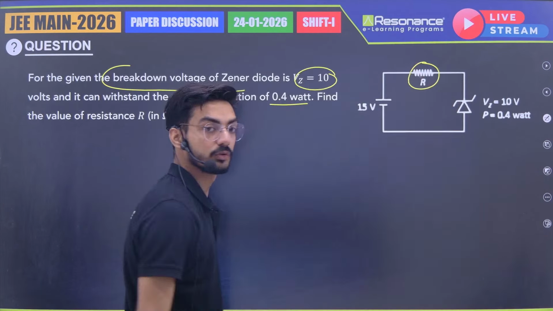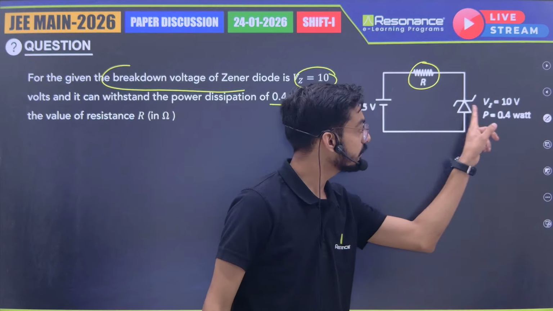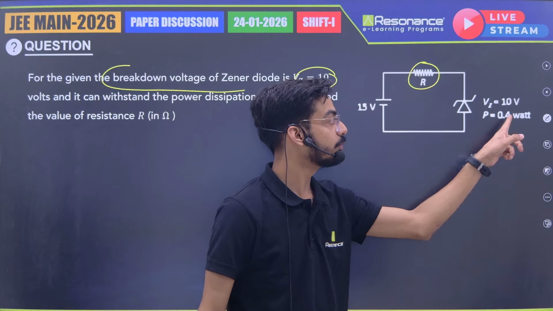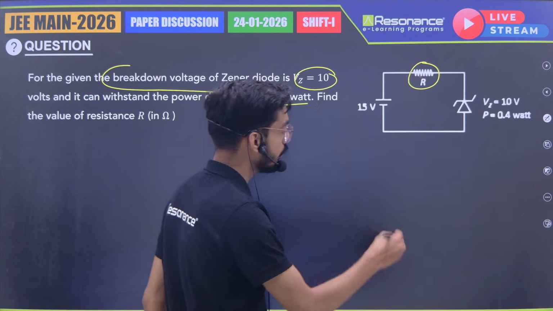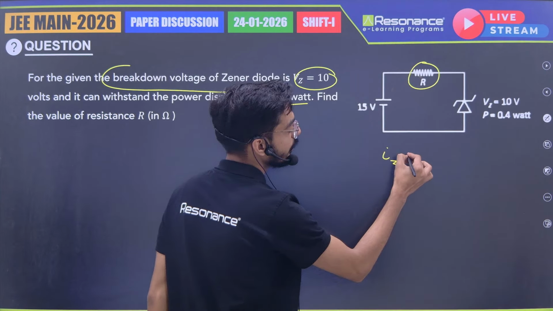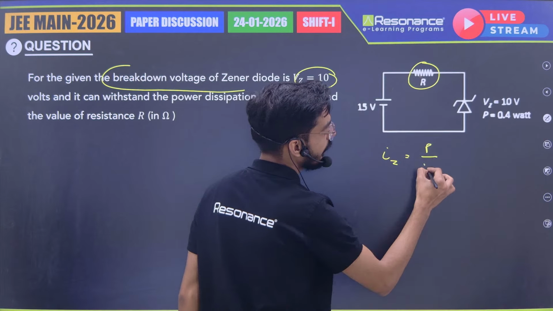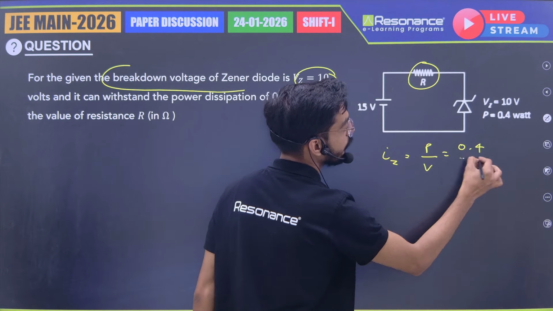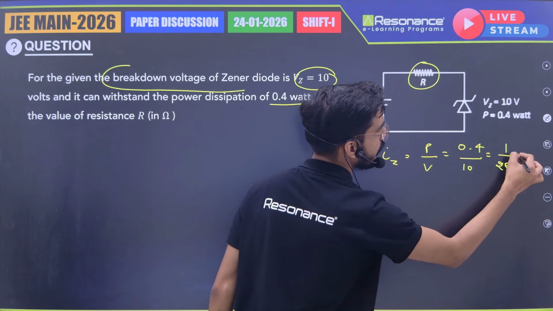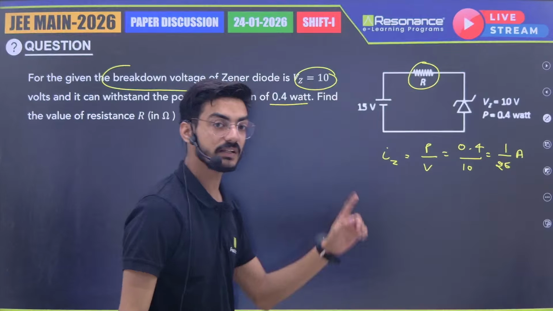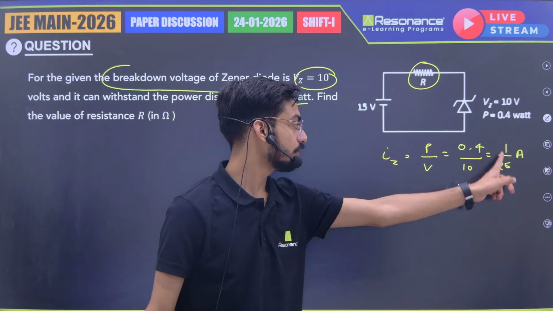Okay. So if we see, voltage across Zener diode cannot be more than 10 volts and power will be 0.4 watt. So what is the maximum current? Current in Zener diode will be P by V. So P is 0.4 and V will be 10. So basically 1 by 25 ampere. So current in the circuit should be Iz equals 1 by 25 ampere.